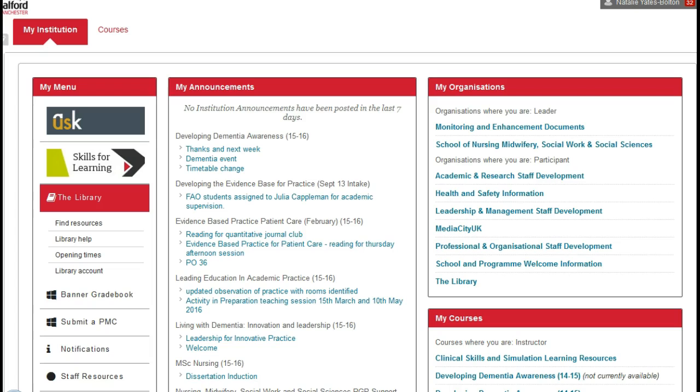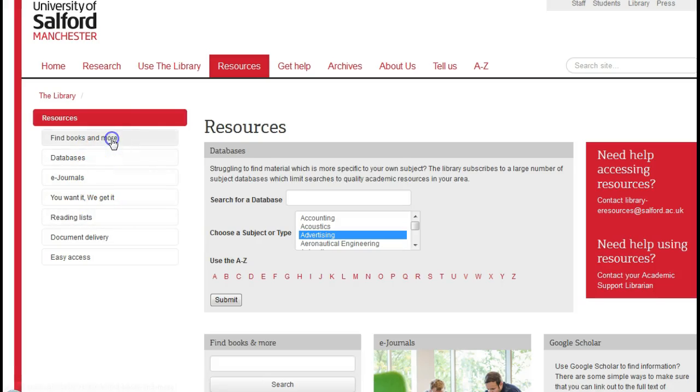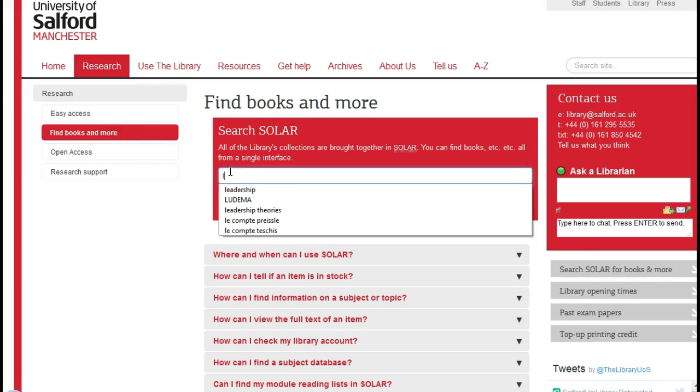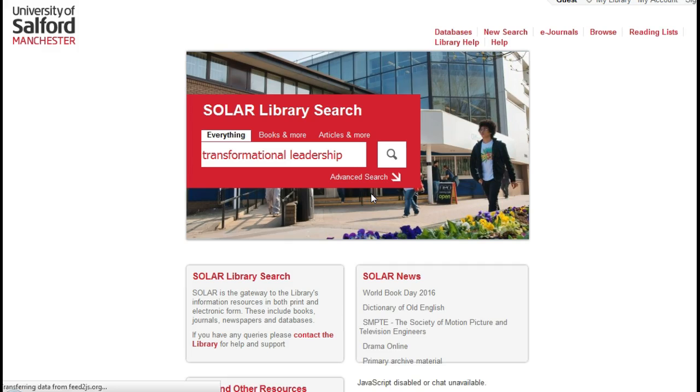So you may decide you want to particularly focus in your search, so let's have a look this time for just articles rather than books. So we'll just start with transformational leadership. So we're being a little bit more focused in our search.